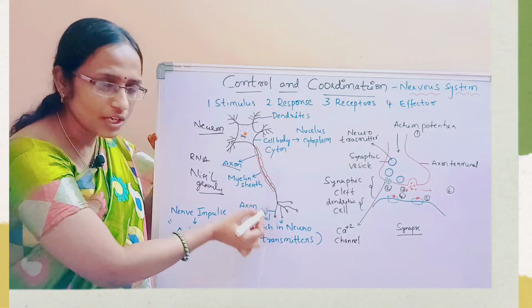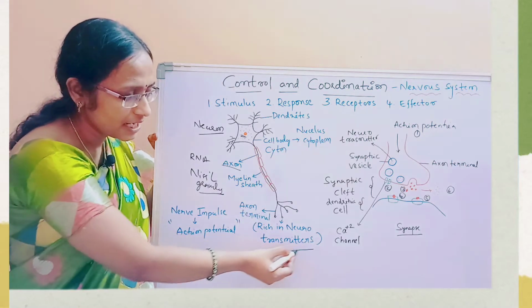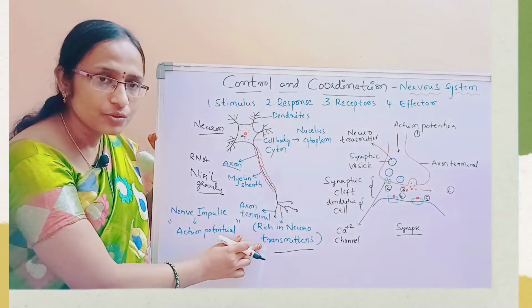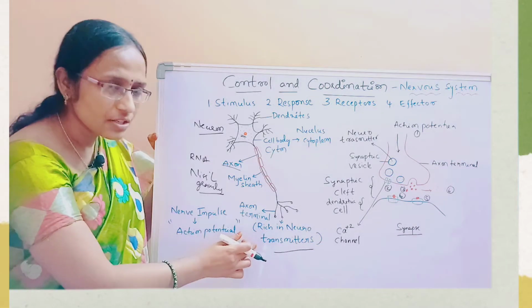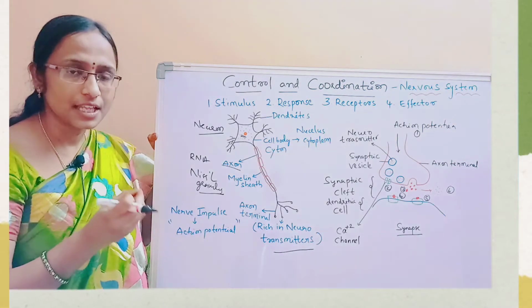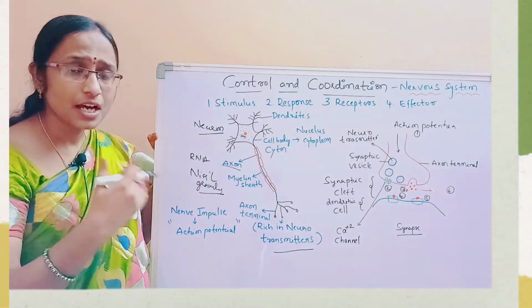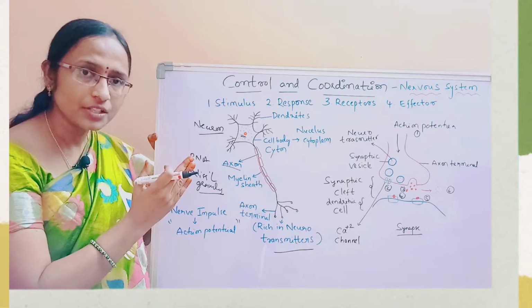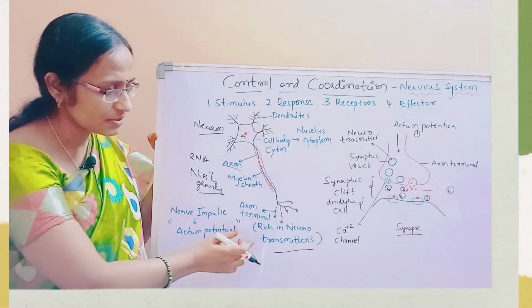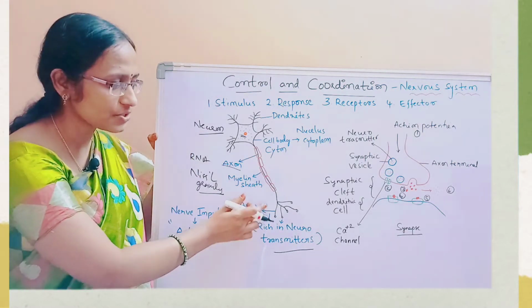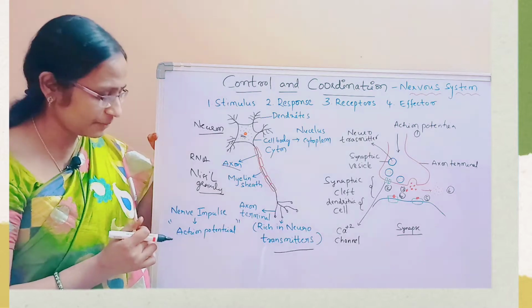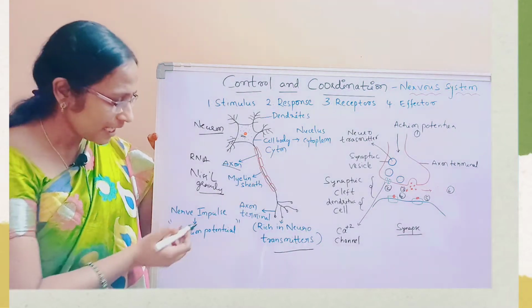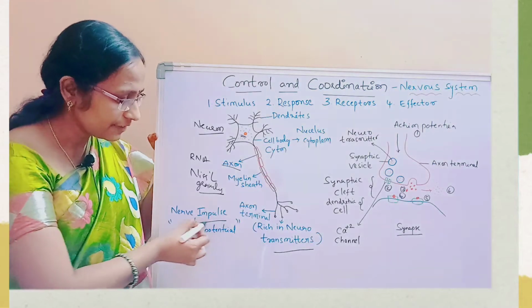What is this swollen portion going to contain? It is going to contain chemical substances called neurotransmitters. These neurotransmitters are used in the propagation or movement of information from one neuron to another neuron. These neurotransmitters are stored in the axonic terminal. Now how does the information pass through this neuron? In the form of nerve impulse.